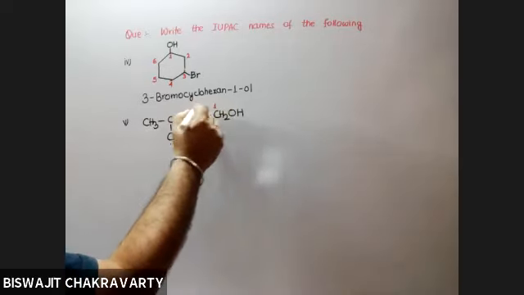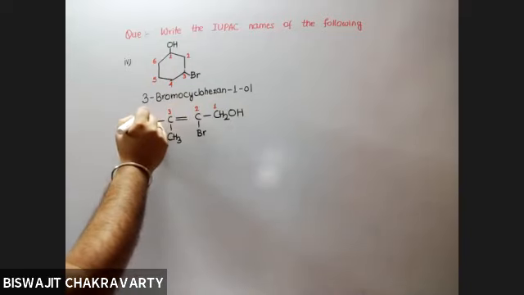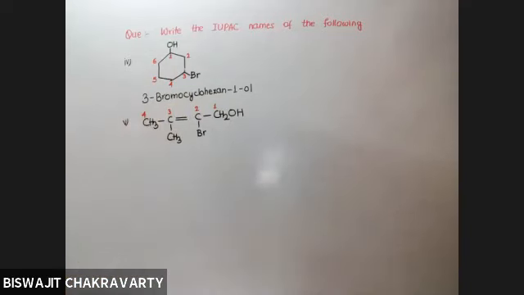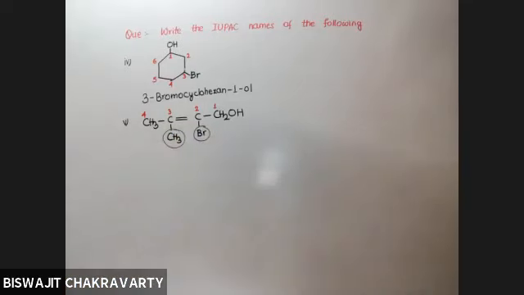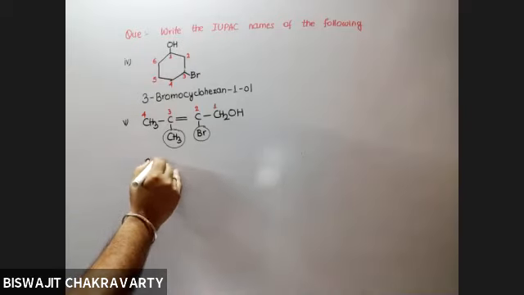Of course, this. So what name would you suggest to it? Think about it and tell me. There are two groups. 2-bromo 3-methyl propen-2-ol. You have to mention the position of the double bond as well. 2-bromo 3-methyl is okay.